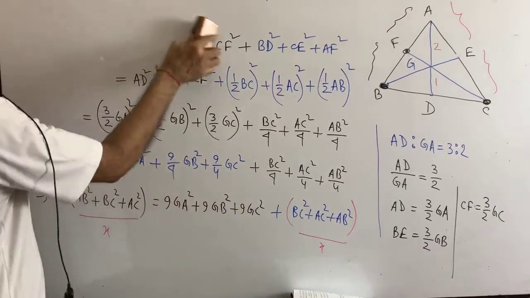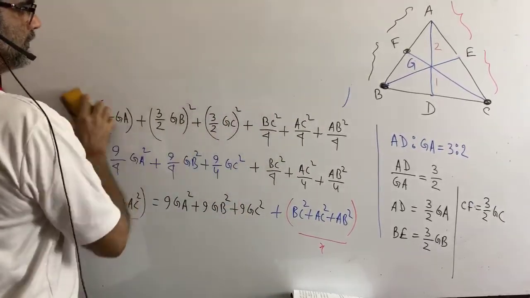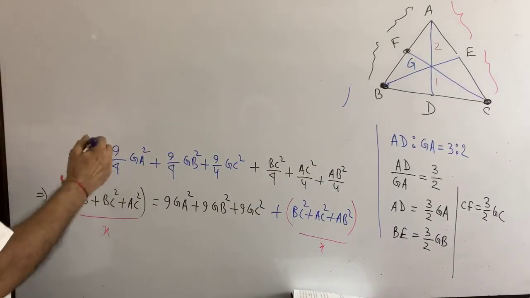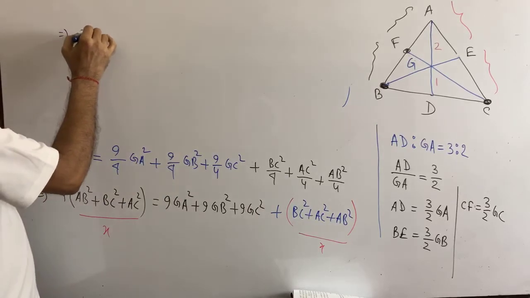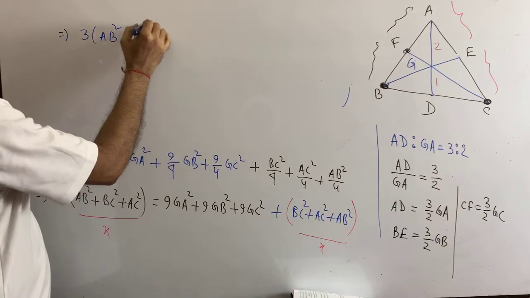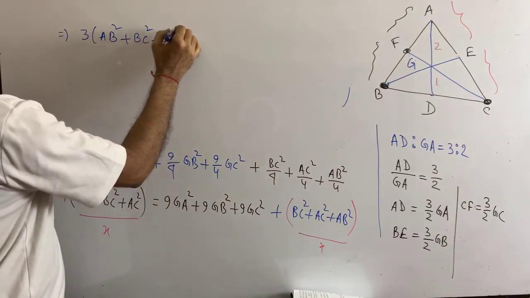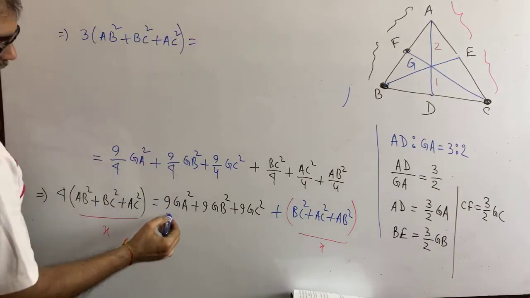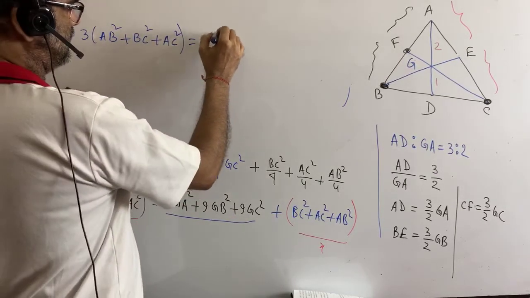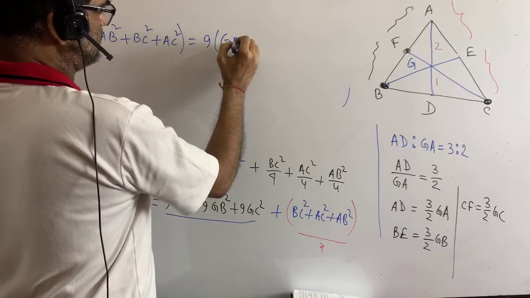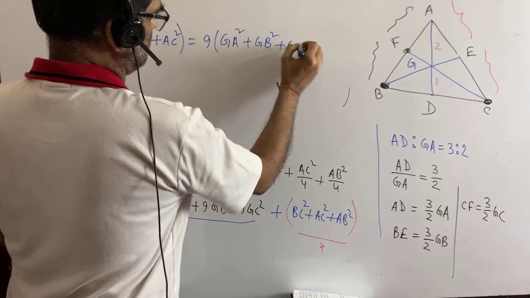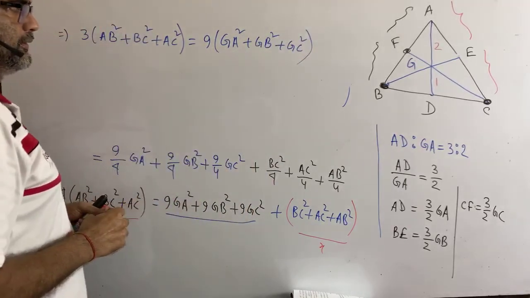That means we are getting here thrice of AB square, BC square, AC square is equal to 9 times GA square, GB square and GC square.